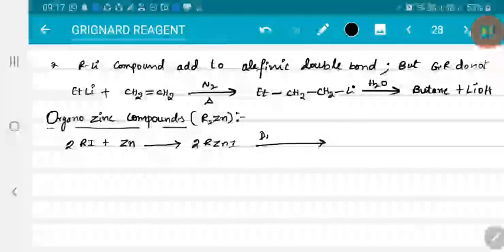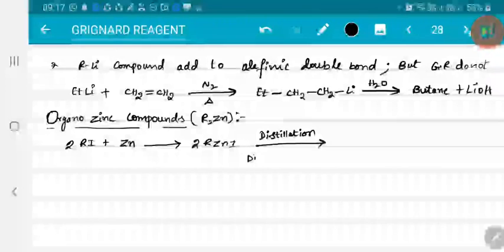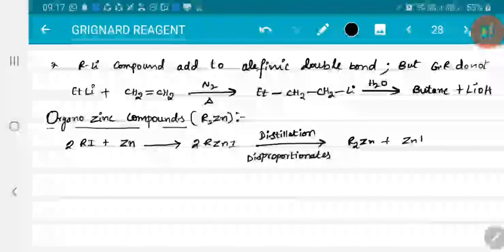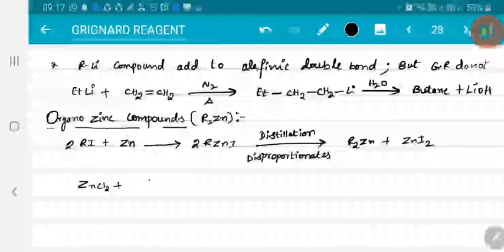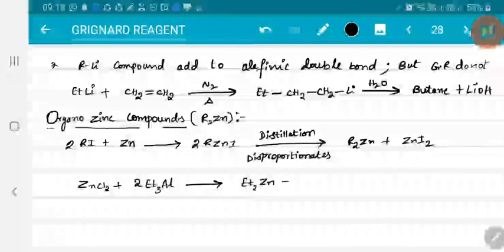This on distillation undergoes disproportionation, forming R2Zn and zinc iodide, ZnI2 is obtained. Right. Or we can take ZnCl2 and allow it to react with triethyl aluminum. Then you will get organo-zinc compounds. As such, organo-zinc compounds can be prepared.